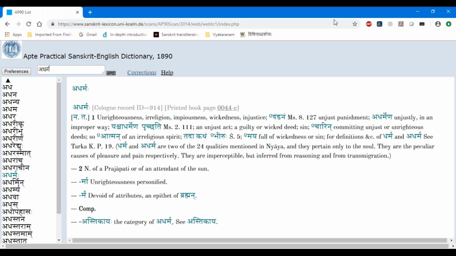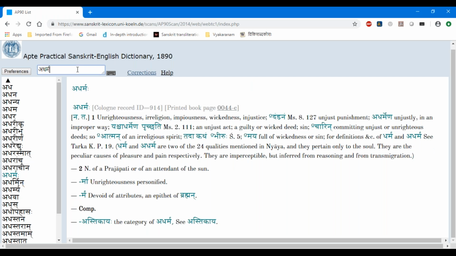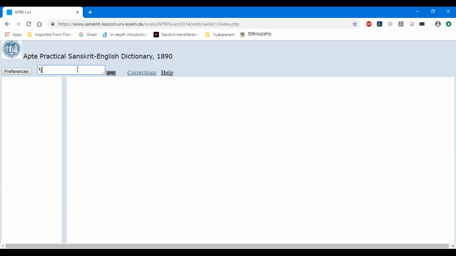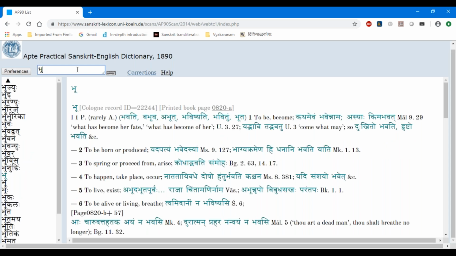Okay. So adharmastikaya. Okay, so now this is what I wanted to let you know. We will now continue with looking up dhatus. So I'm going to look at the dhatu bhuu, which is the representative dhatu, and this is the first dhatu in the dhatu pata. So generally people start with this dhatu. So let me also start with this dhatu.